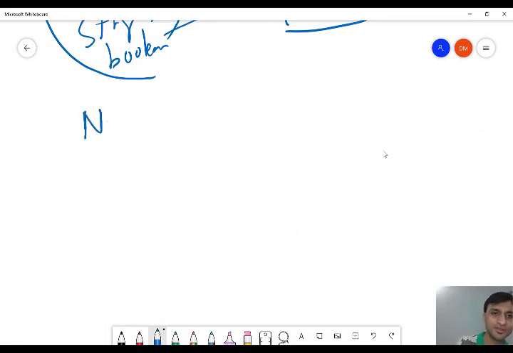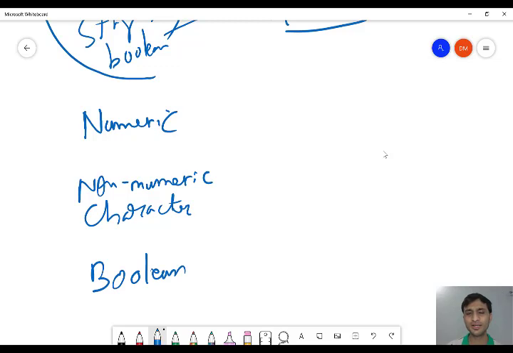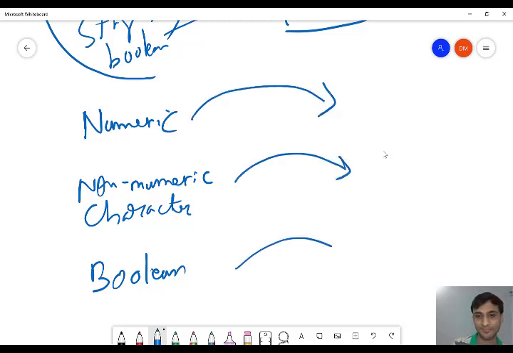So we have numeric constant, we have non-numeric, also known as character constant, and we have boolean constant. In the last class we studied these 3 types of constants. Since there are 3 types of constants, we need 3 different types of houses.